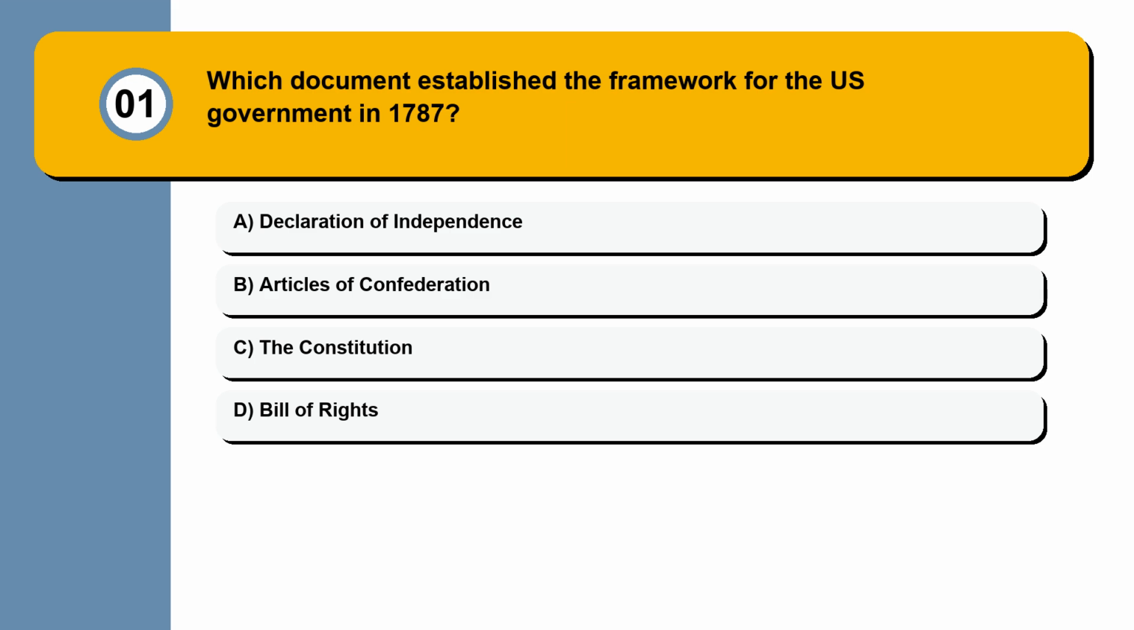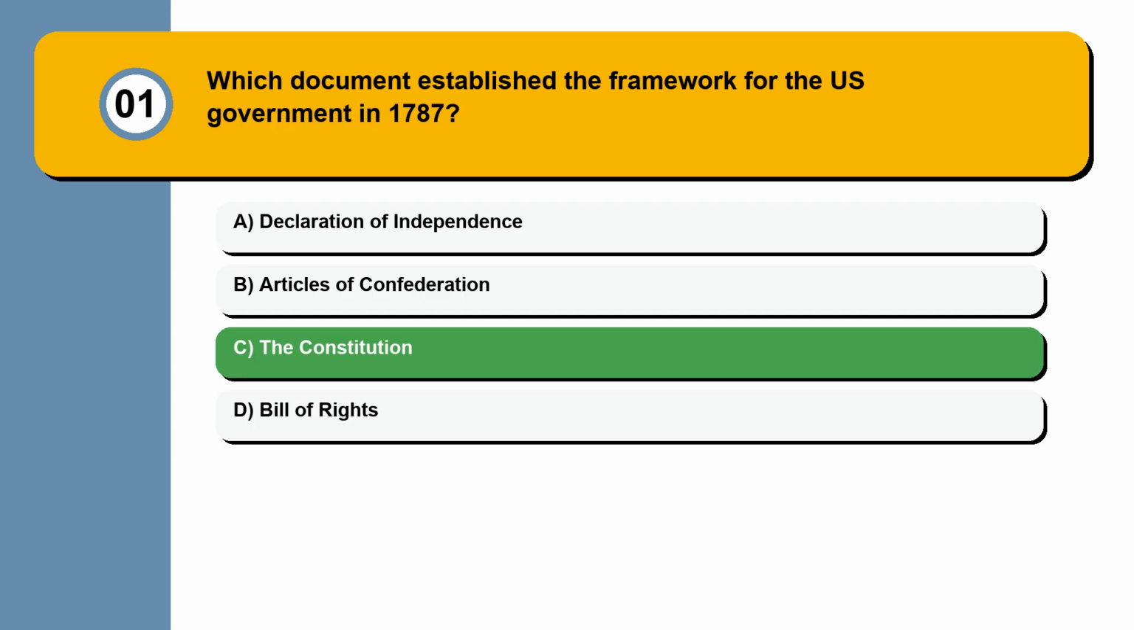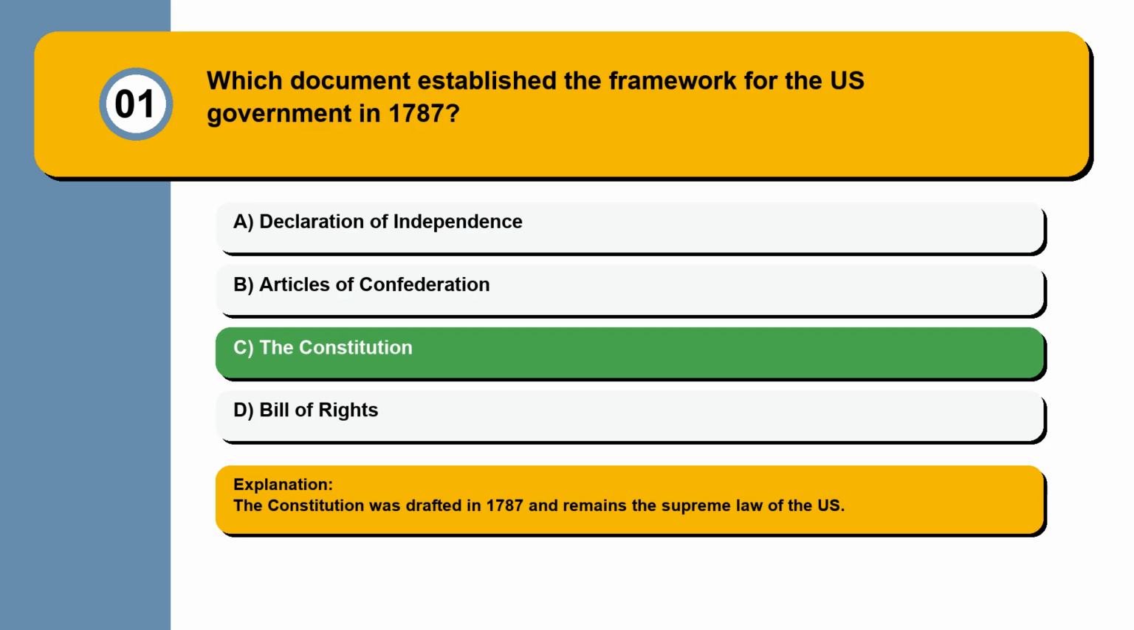Question 1. Which document established the framework for the U.S. government in 1787? Declaration of Independence, Articles of Confederation, the Constitution, Bill of Rights. The Constitution was drafted in 1787 and remains the supreme law of the U.S.